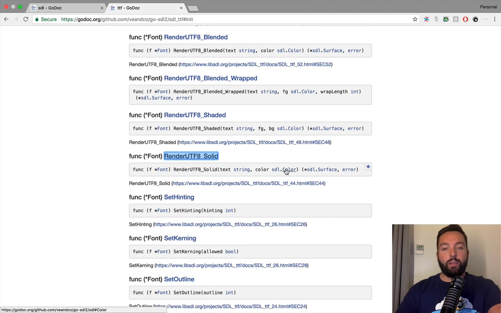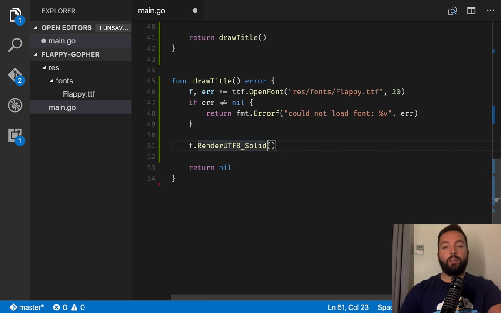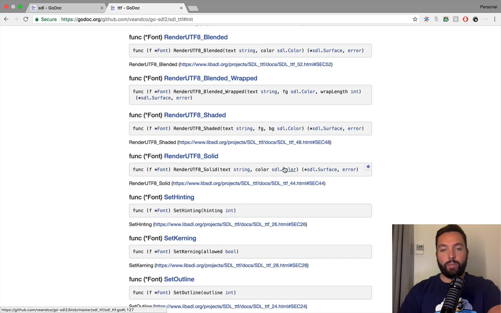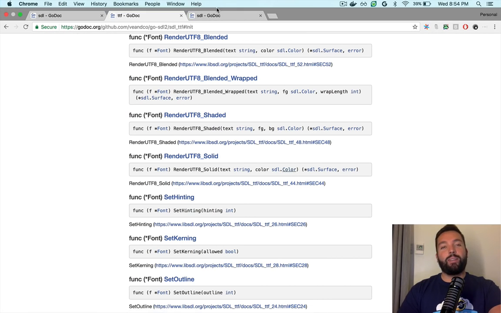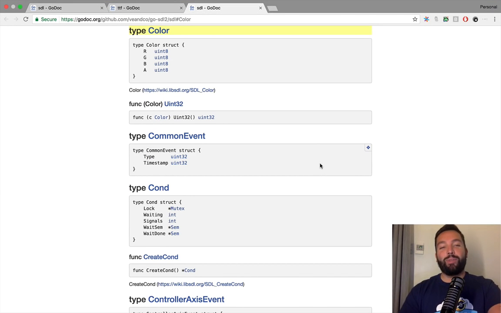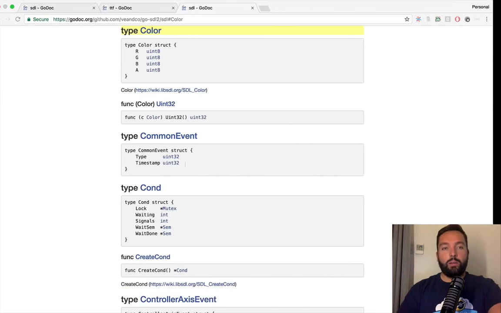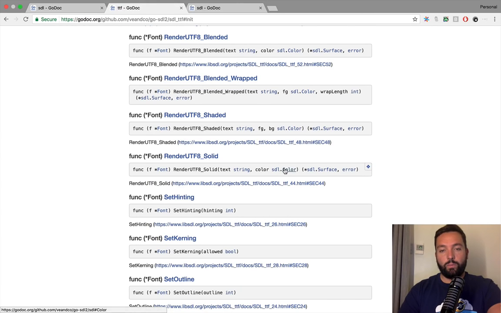That gets a string and a color. The string is going to be the title, so Flappy Gopher. There you go. And that's also going to pass an SDL color, which is not a color from the standard library, and I'm not very happy about that. I'm thinking that I might send a pull request to this library so this type color satisfies the interface, so I could use any color I want. But for now, we're just going to use that struct. And that was a pointer. No, it is not a pointer.